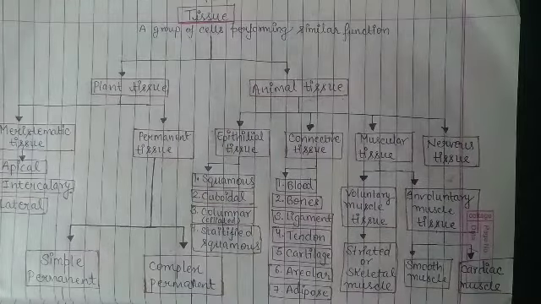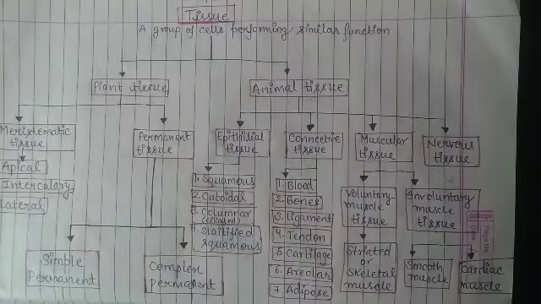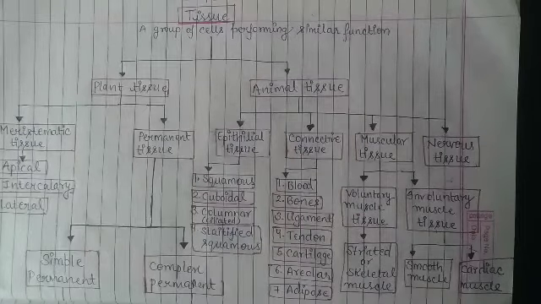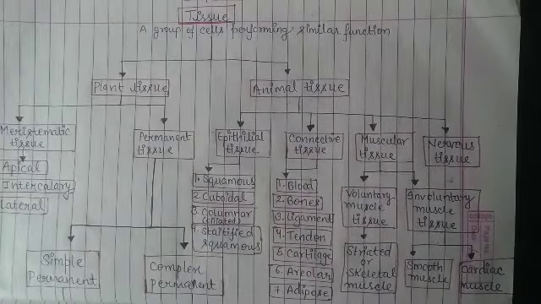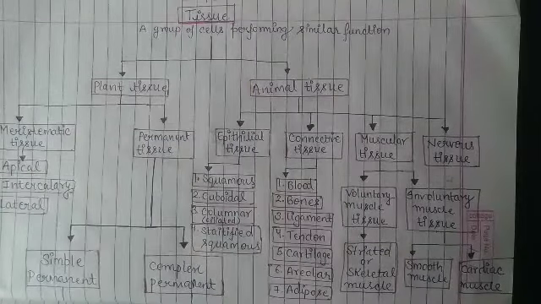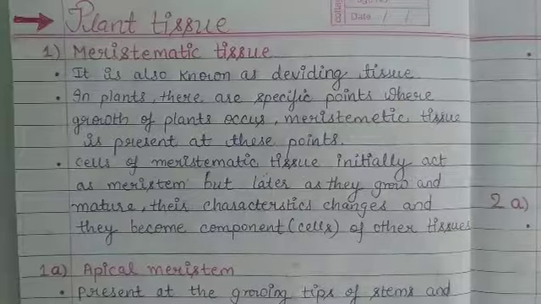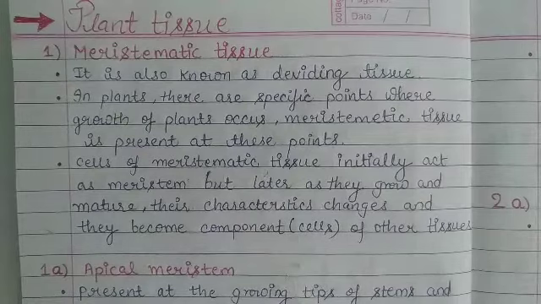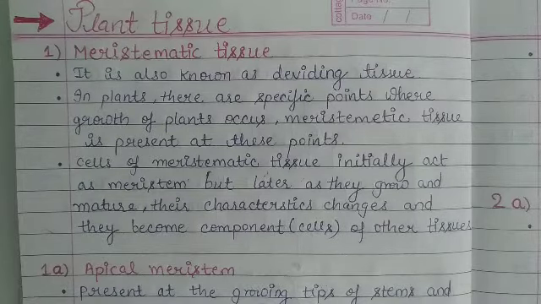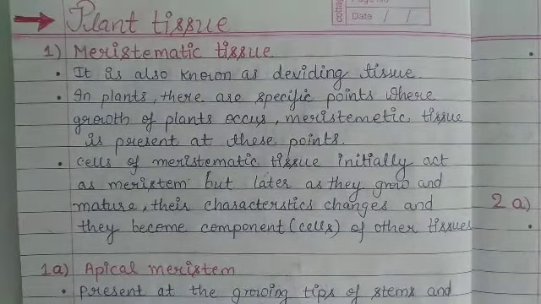So this was simply a flowchart to make you understand how plant tissues and animal tissues are divided into further categories. Now we will study about them one by one. So let's start. Students, the video can be a little bit longer, but trust me, you are going to get all the knowledge about tissues in this single video with notes. You can also copy these notes and then do your practice with them.